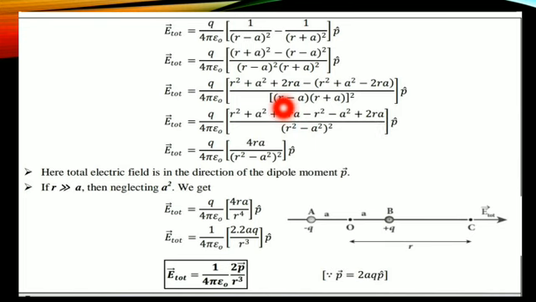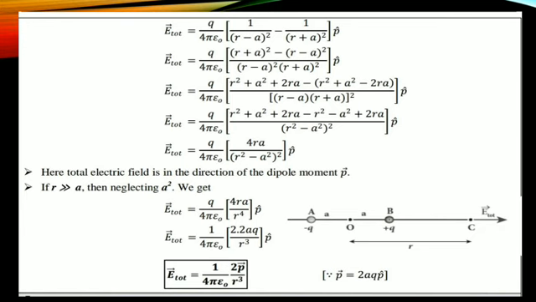Divided by (r square minus a square) the whole square. Therefore, what cancels? This r square minus r square cancels, a square minus a square cancels. What is remaining? 2ra plus 2ra. What will we get? 4ra. Therefore, the total field E is equal to q divided by 4 pi epsilon naught, 4ra divided by (r square minus a square) the whole square into p cap.